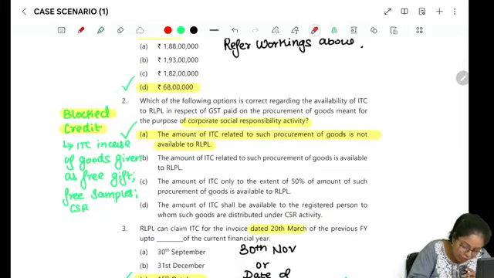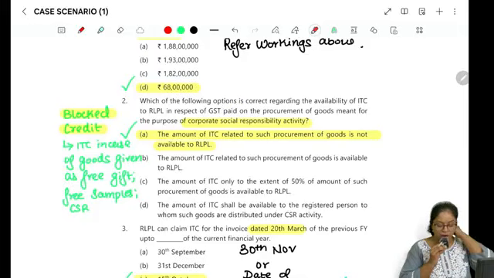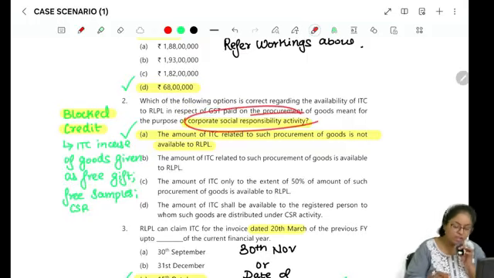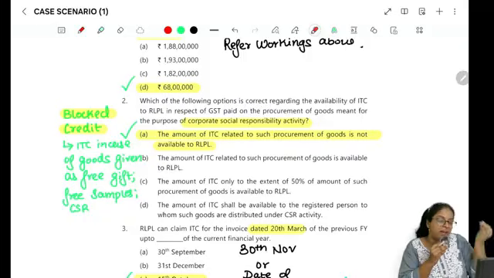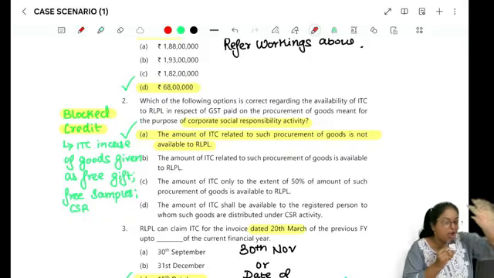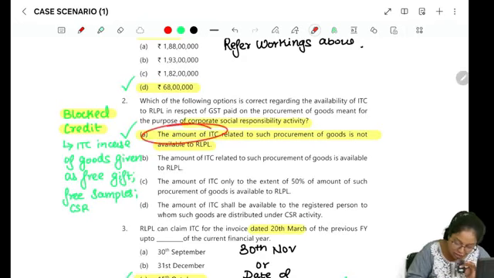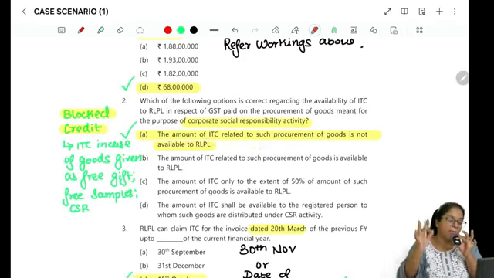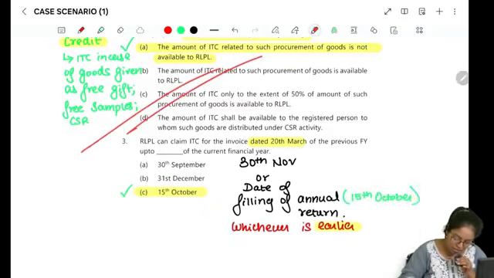Next is, which of the following options is correct regarding the availment of ITC to RLPL in respect of GST paid on procurement of goods meant for the purpose of CSR. For this, you don't even have to read the case study, because you clearly know for CSR activity, if I have distributed some goods freely, on that ITC is blocked, you will not be allowed to take the ITC. So the amount of ITC related to the procurement of goods is not available to RLPL company, right? So that is a blocked credit. So this part is also done.